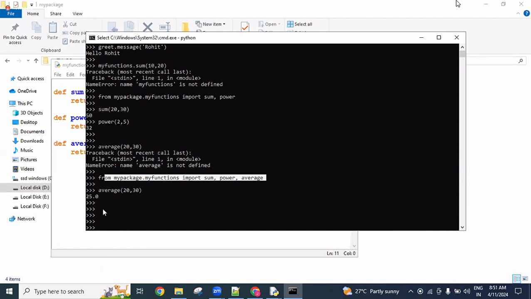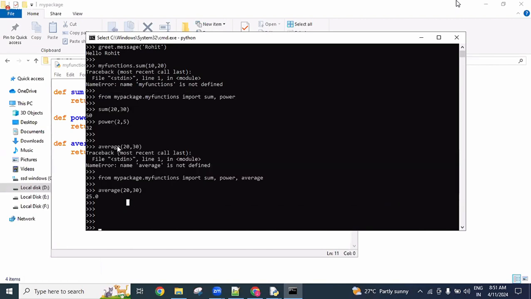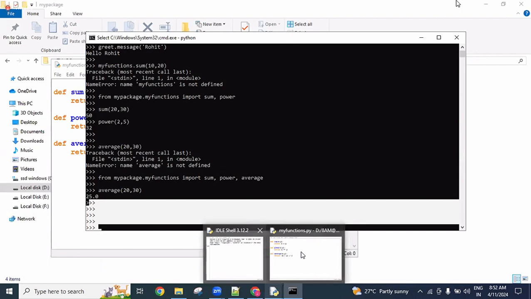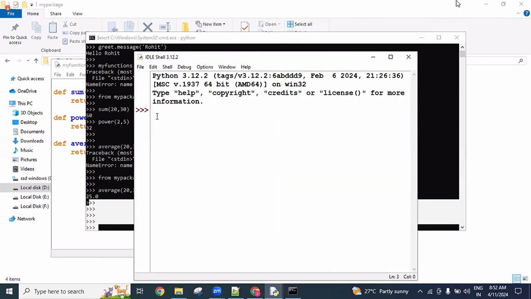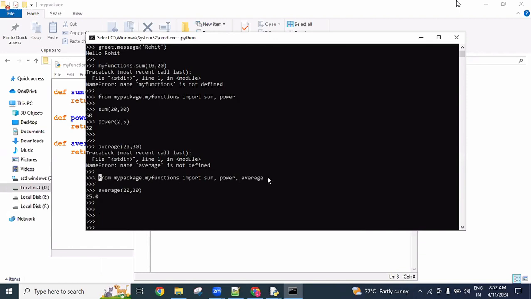See, I opened this command prompt up to the location where our package is available. This is not the general command prompt, it's like a Python prompt. Here you can see the same line, and this is the line I'm going to import.